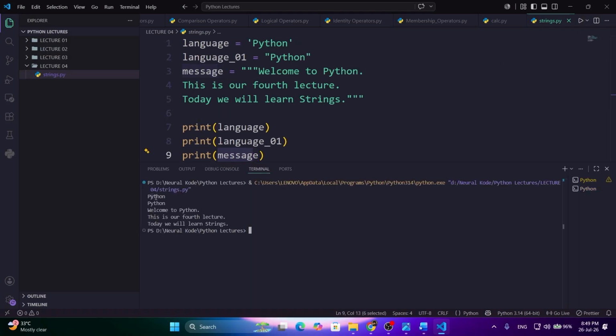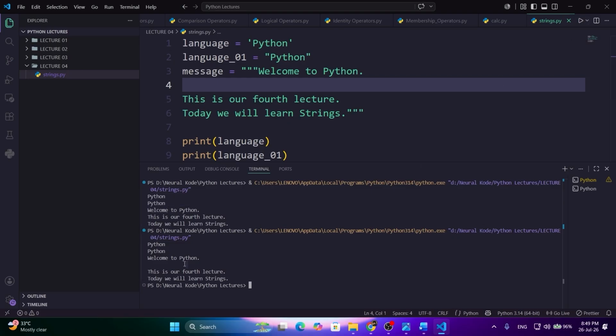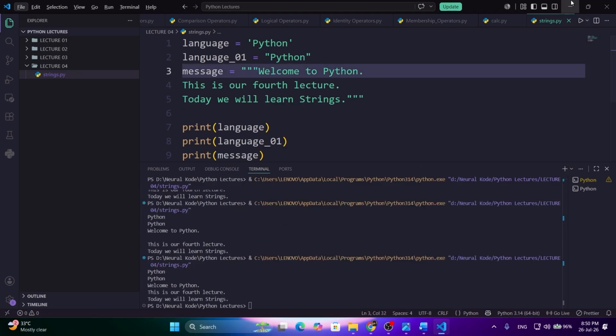So Python is printed as it is. This second Python is also printed as it is, this one. And the third, which is triple quoted, here we are printing all the lines. Like, I have pressed enter here, so it will also come here. Like, this is an empty line, so this will also be here. So this is an empty line. This is the basic difference.